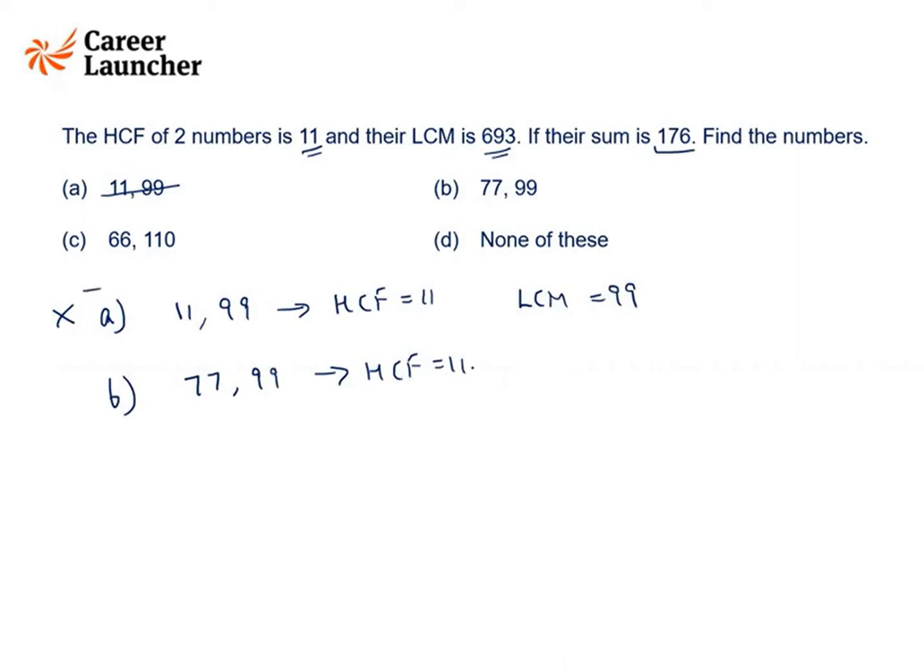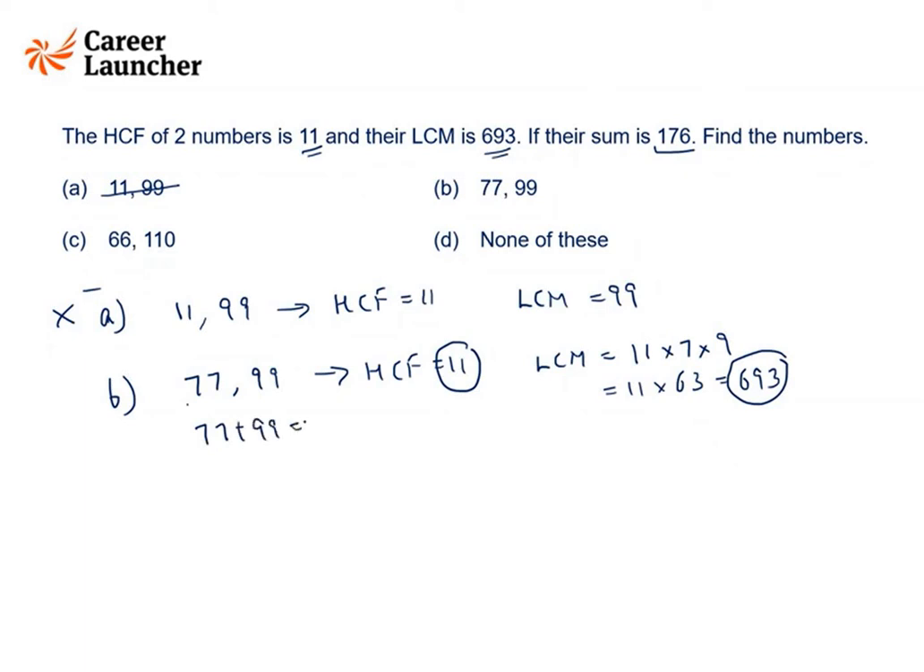Okay, the second option, HCF is 11, and LCM of the two numbers, 77 and 99, is 11 into 7 into 9, which is 11 into 63 or 693. So in the second option, HCF is 11, LCM is this, and if I add these two, the sum is also 176. So it is satisfying all three conditions. So it has to be B option.